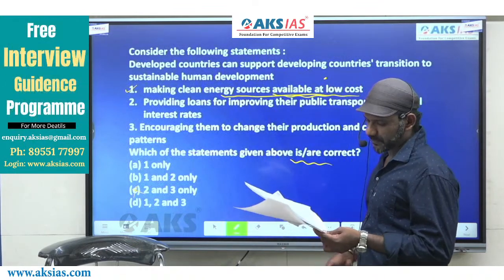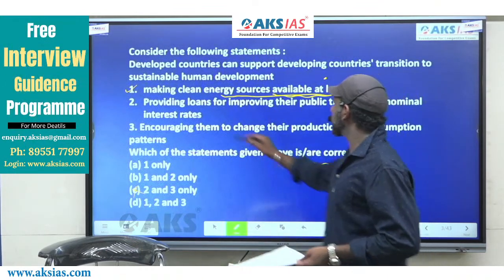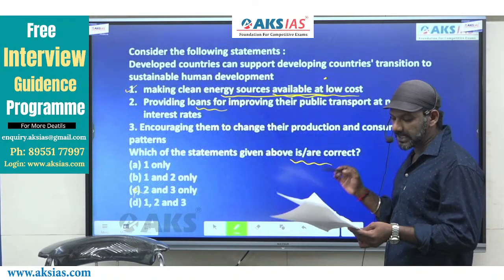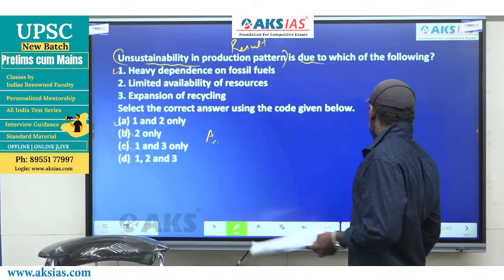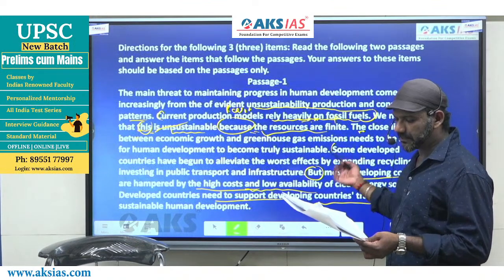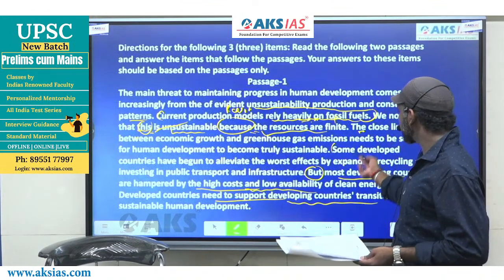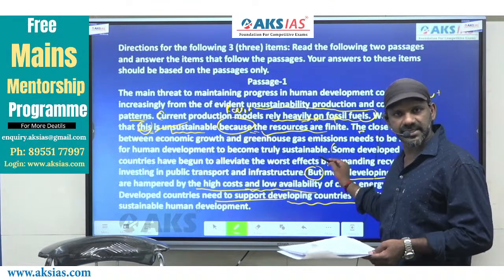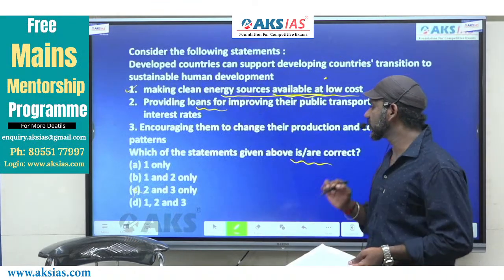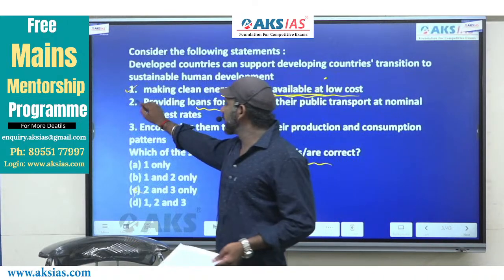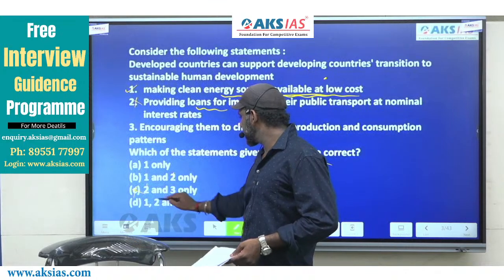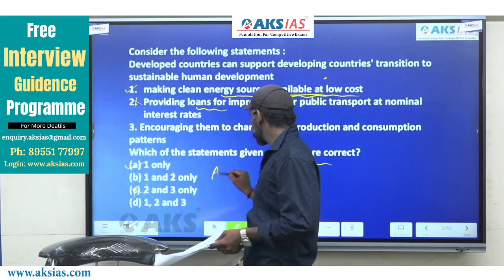Come to statement 2: providing loans for improving their public transport at nominal interest rates. If you notice this part of the passage, providing loans for improving public transport is nowhere a part of the details talked about in this context of the passage. 2 cannot be or should not be an answer to this question. 2 is eliminated. Based on that, 3 options are easily gone. B is gone, C is gone, D is gone. The answer must be option A.